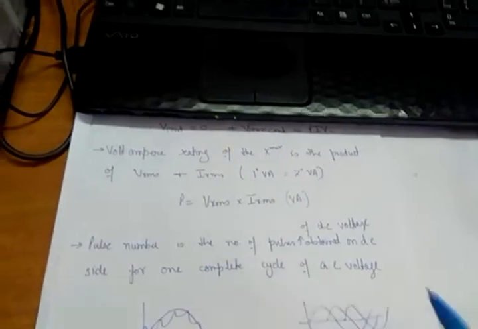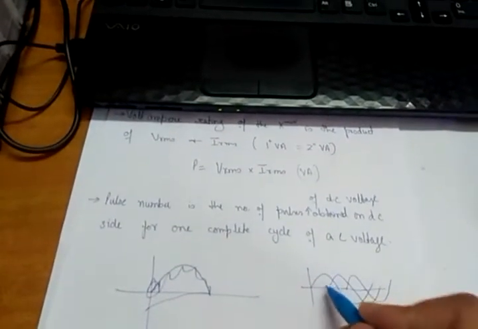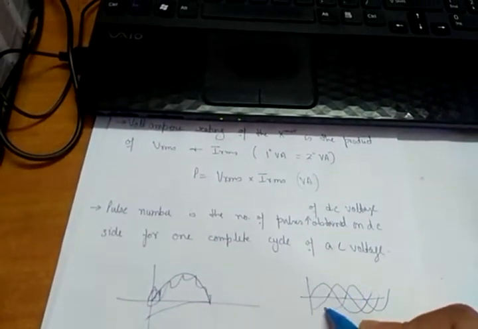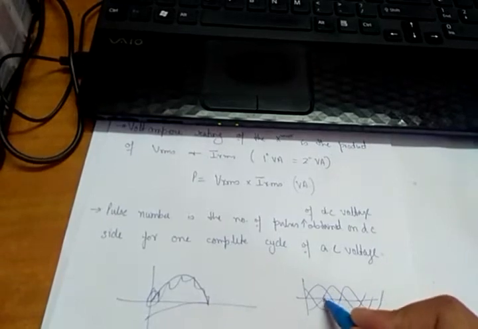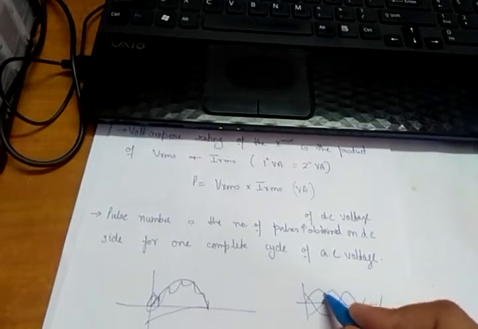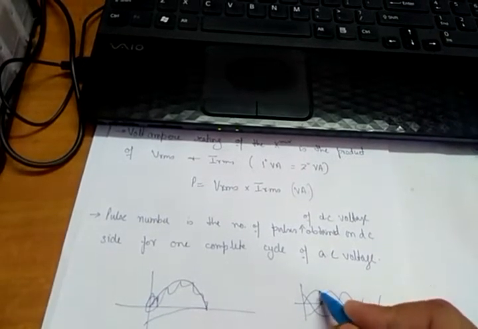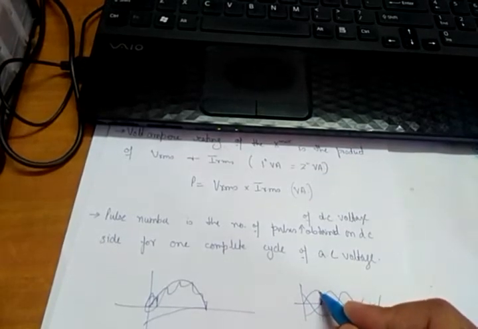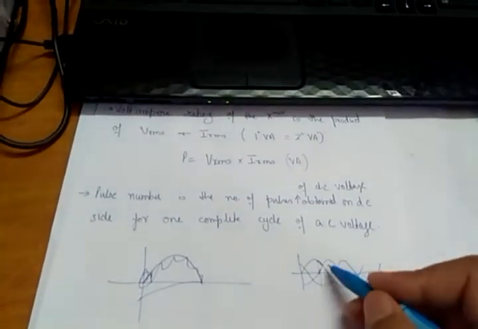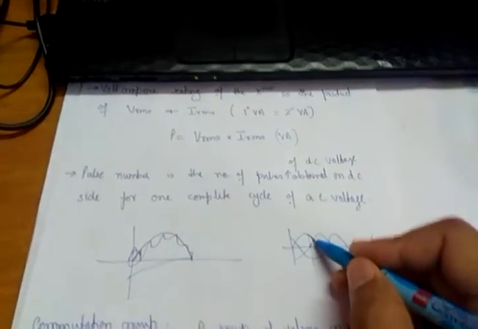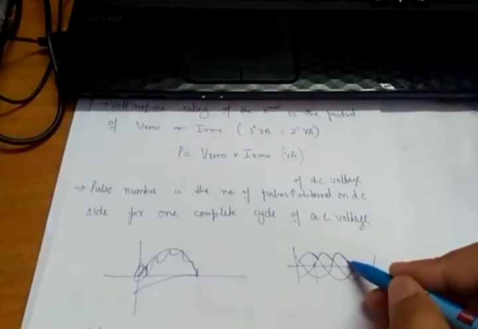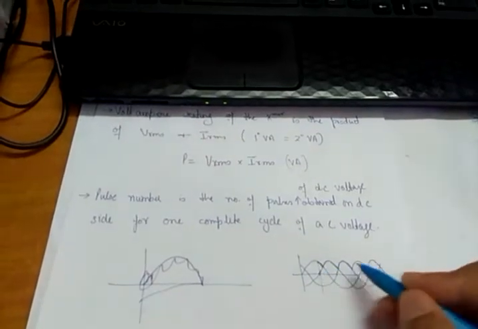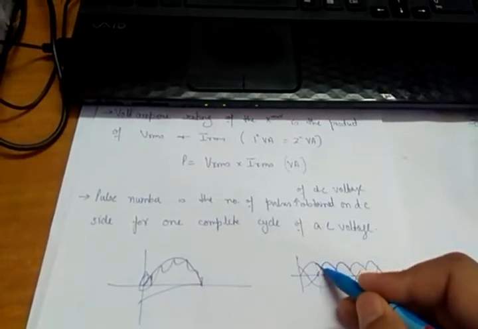So you tell me, what is the pulse number? Suppose it is coming like this. If I start from this point, you can see this switch will conduct. Okay, it will be like this. The output voltage will be this. Then it will not go in this direction, it will go in this direction. It will come out like this, and then continue like this, and from here again like this.